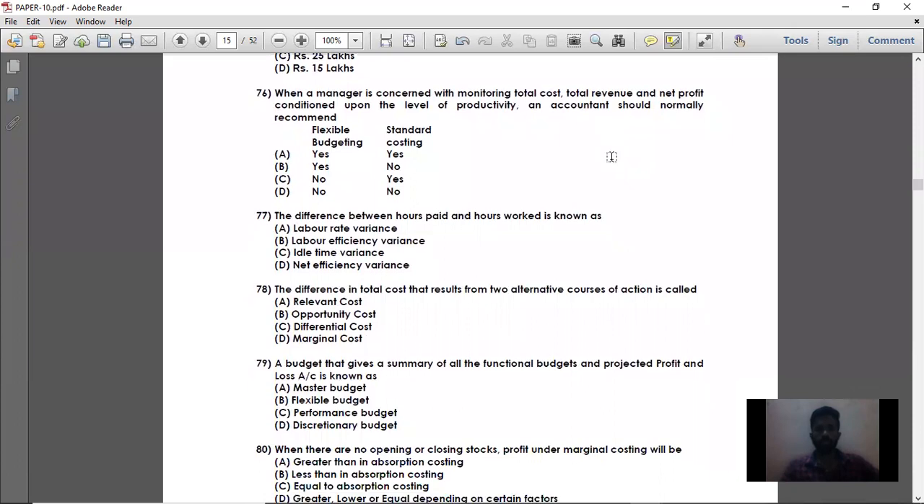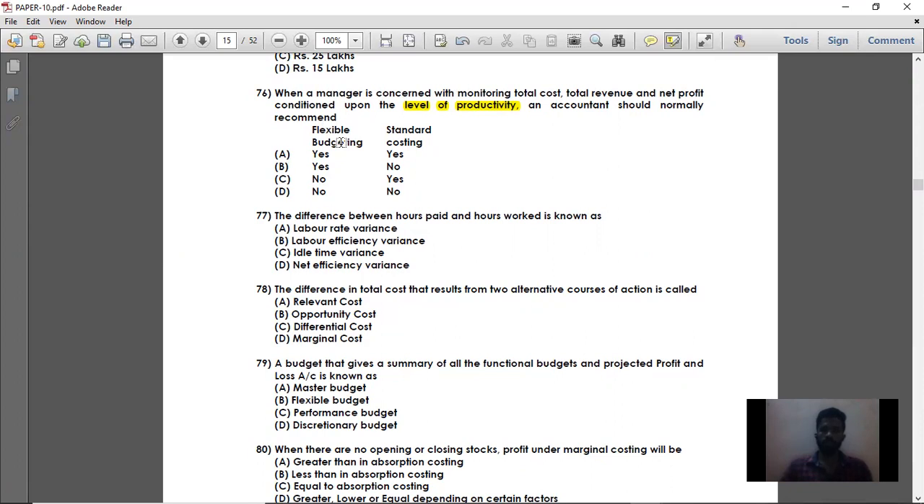So moving on to the next question. Question number 76. When a manager is concerned with monitoring total cost, total revenue, and net profit, conditioned upon the level of productivity, so level of productivity is a very important thing. Conditioned upon a level of productivity, an accountant should normally recommend.